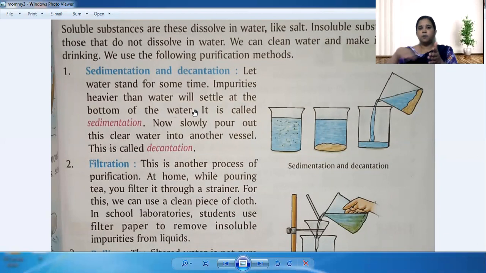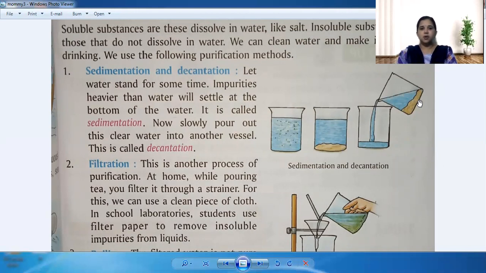They will be settled at the bottom of that can, or whatever vessel you are taking. Now slowly pour out this clear water into another. See, you can see in this picture. First they have filled that water. After that, whatever impurities are there settle at the bottom. Now you have to pour the water which comes up, so that the dust particles and sediment will be settled at the bottom of the can, whatever the vessel you are taking.